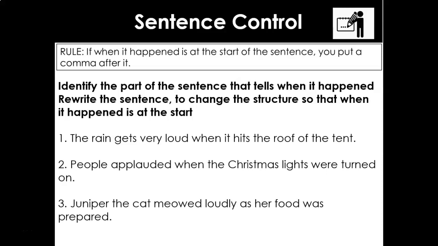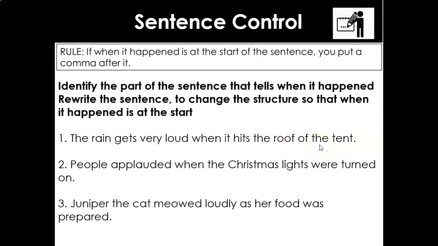it happened? Brilliant. When it hits the roof of the tent. So if we just put our fingers under that or underline it. So when it hits the roof of the tent. So that's the first bit. So we read the sentence and we identify the bit that tells us when. So when did the rain get very loud? When it hit the roof of the tent.